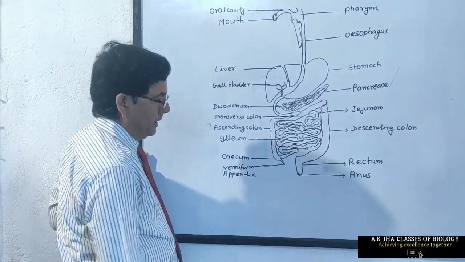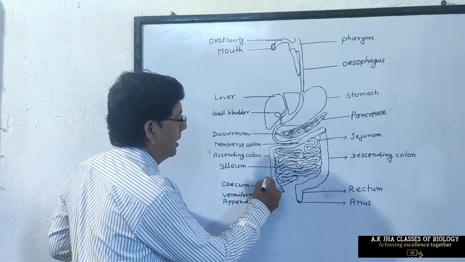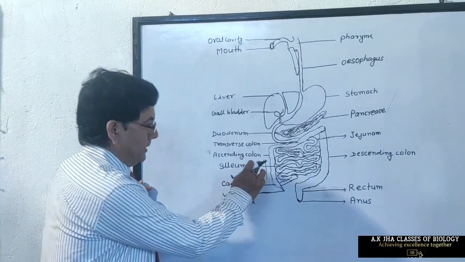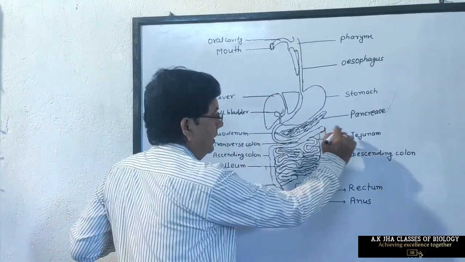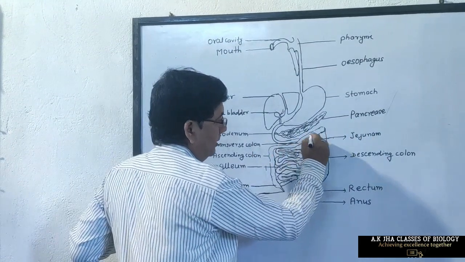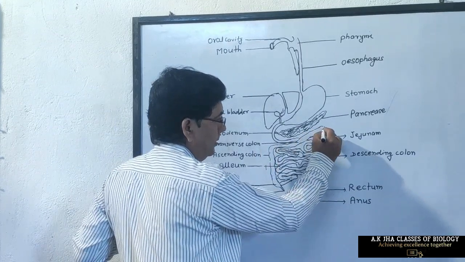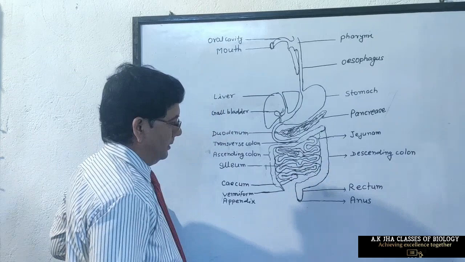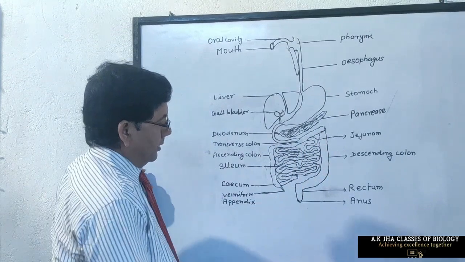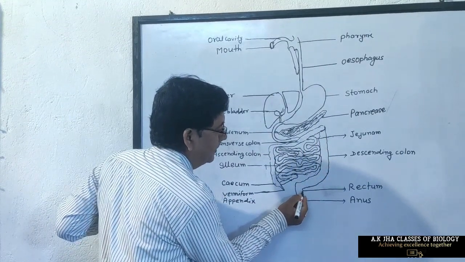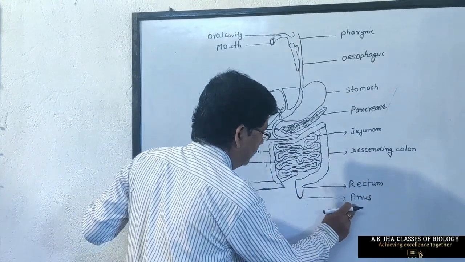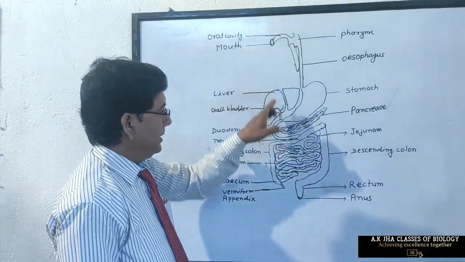Colon is of three types. First of all, the colon which goes upward is called ascending colon. Next is the one which goes straight sidewise, that is transverse colon. Then descending colon. Ascending colon, transverse colon, and descending colon. Colon opens into rectum, a muscular structure, and rectum opens into anus. So these are the structures of alimentary canal.